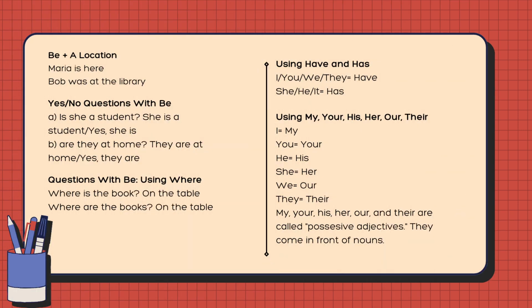Be plus location. For example, Maria is here. Bob was at the library.